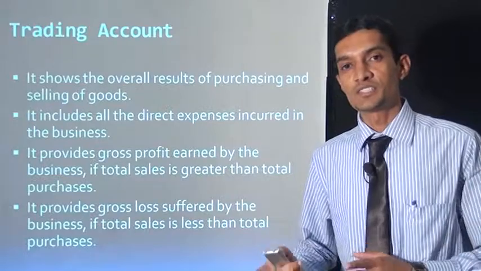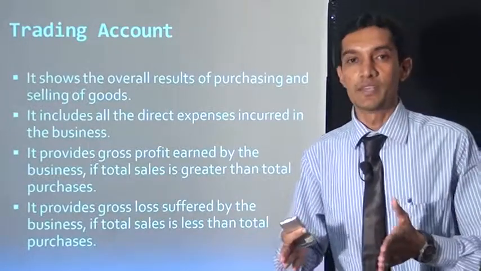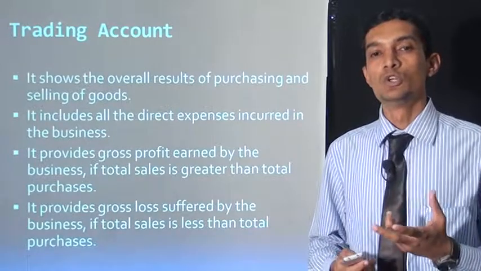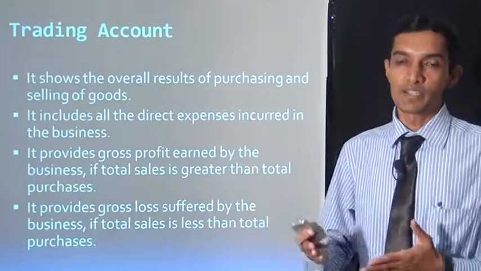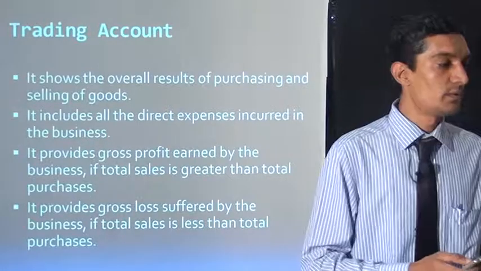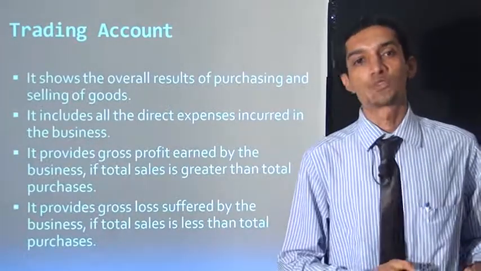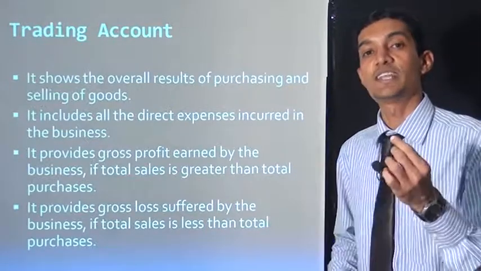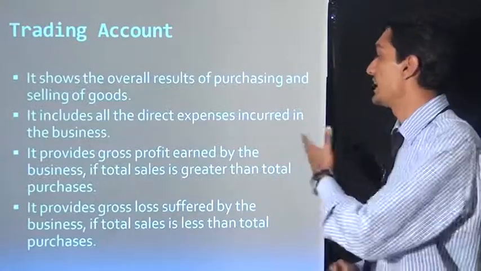In that situation there is a tempo or lorry, a vehicle, and these goods come in the lorry or tempo. So we are paying wages. Wages are a direct expense because they are related to purchase or sales.